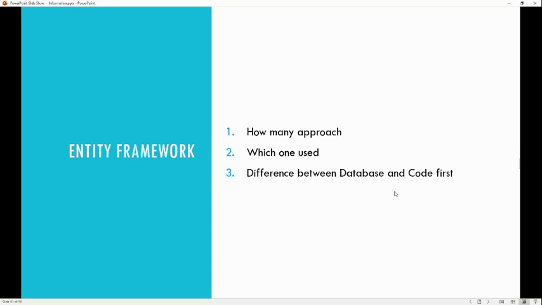In that case we can use the database first approach, because many things are already done. And with the code first approach, we don't have any database and we are writing from scratch. Then we go with the code first approach, and we have more control based on our code. We can create the database and create the relationships, foreign key, primary key, and all.